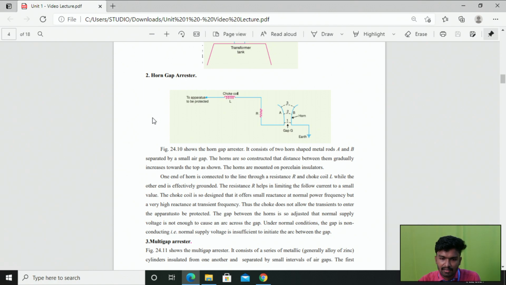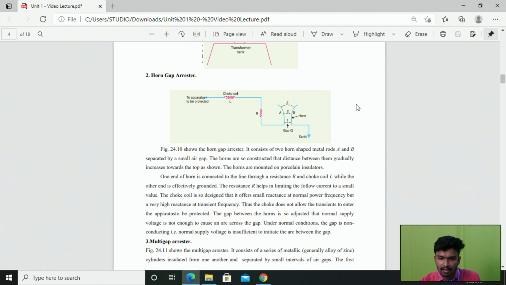Right, so this is a diagram of the horn gap arrestor. You can look at this diagram, which consists of two horn shaped metal rods. Here we have one horn shaped metal rod, and here also we have one horn shaped metal rod. One is described as A and the other one is B. These two metal rods are separated by a small air gap, some length, right? That is nothing but the air gap.